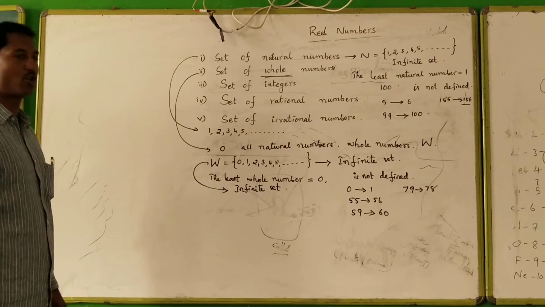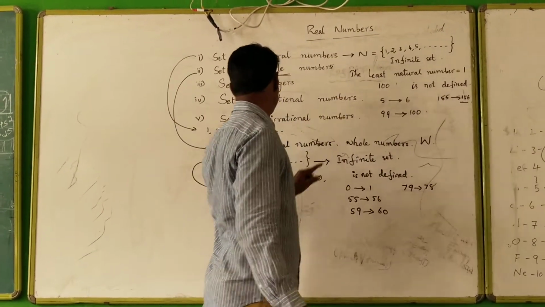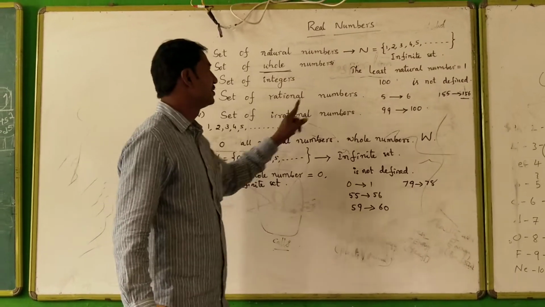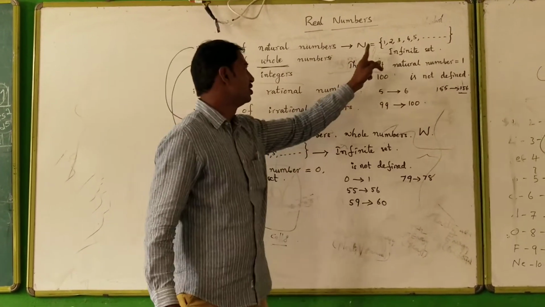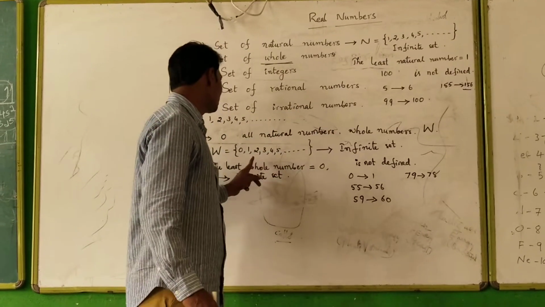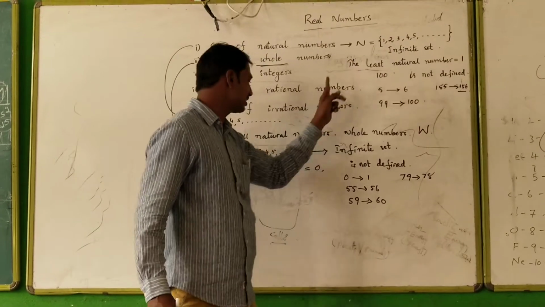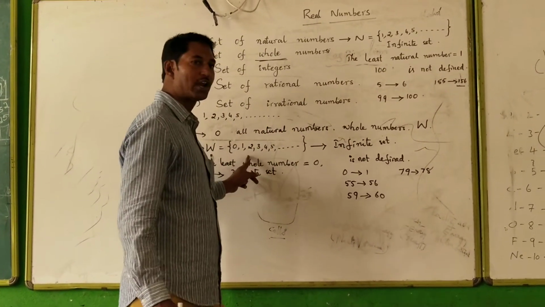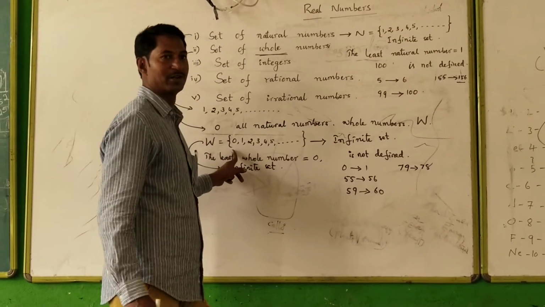Here we have to note that every natural number is a whole number. 1 is a natural number, 1 is a whole number. 2 is a natural number, 2 is a whole number. 3 is a natural number, 3 is a whole number. 10 is a natural number, 10 is a whole number.